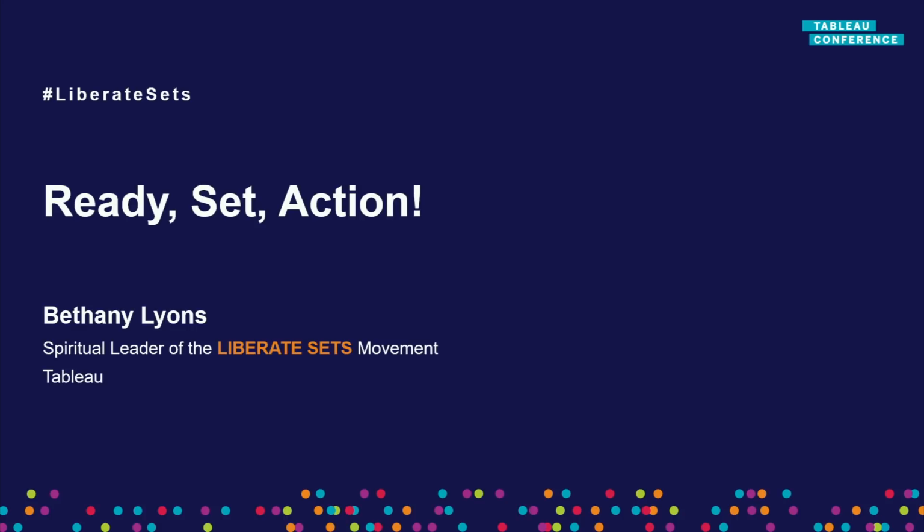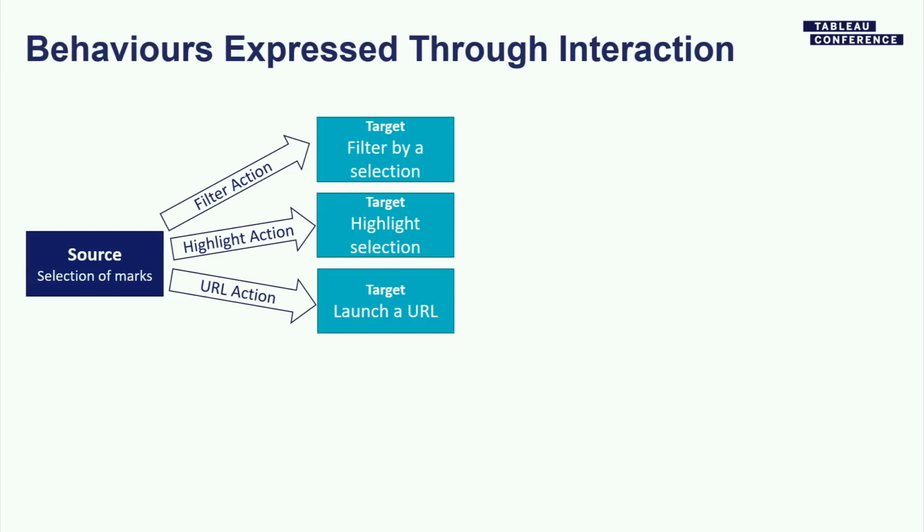So before we start with what's new, let's just have a quick review of what is the existing interactivity in Tableau today. So today we have 3 types of actions. You have filter actions, highlight actions, and URL actions. For each of these actions, as a user, you can configure the source and the target. But filter actions always filter, highlight actions always highlight, and URL actions always launch a URL. And so in the existing actions, every action type is bound to one single behavior.